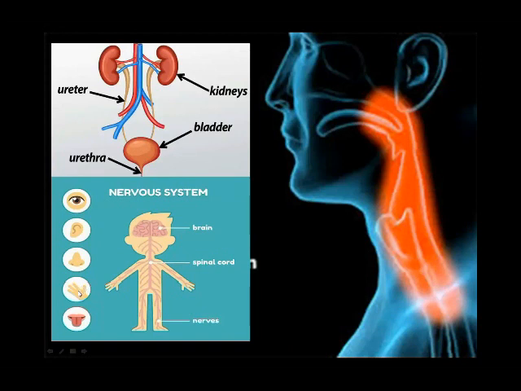hot and cold. All these we identify with the help of the nervous system, or the brain. Taste: there are four types of taste, and all these four types of taste we identify with the help of our nervous system, or our brain. Okay, students, all of you understand?